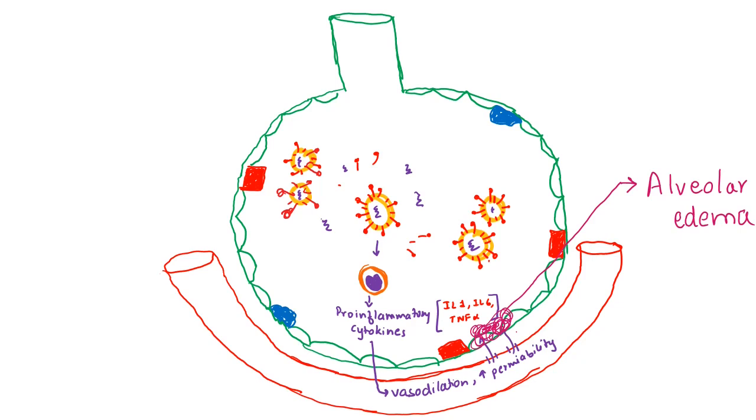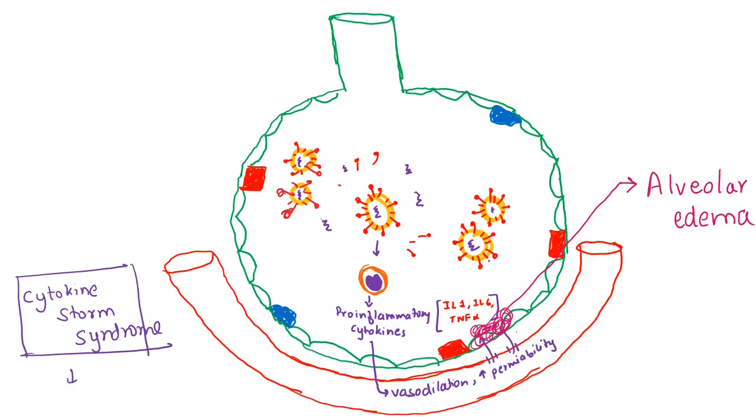Sometimes the release of these cytokines is so much that it leads to what is known as the cytokine storm syndrome. And as there is an increase in inflammatory cytokines like interleukin 6, we use anti interleukin 6 inhibitors like tocilizumab in the treatment of coronavirus or the cytokine storm syndrome, which is caused by the coronavirus.